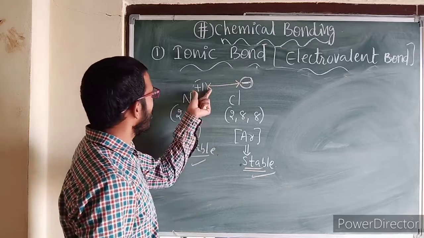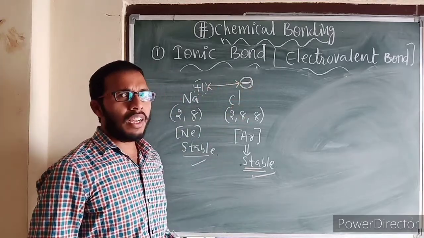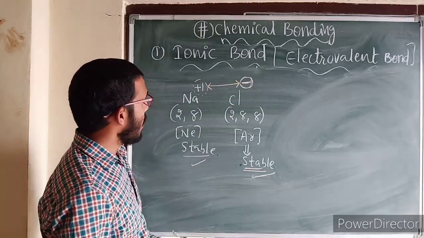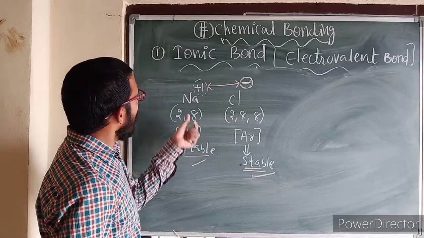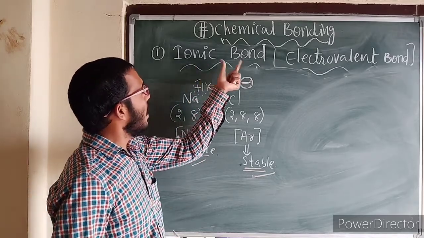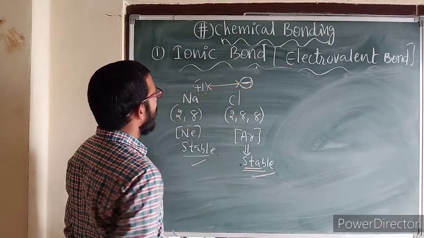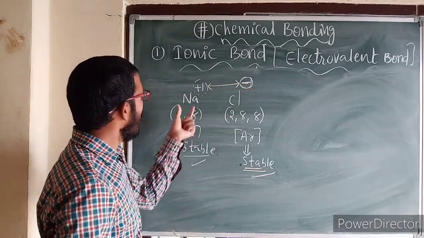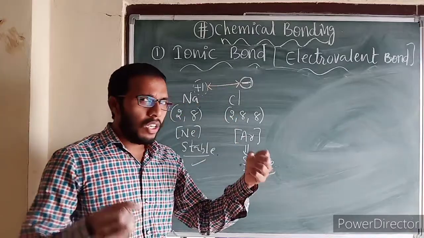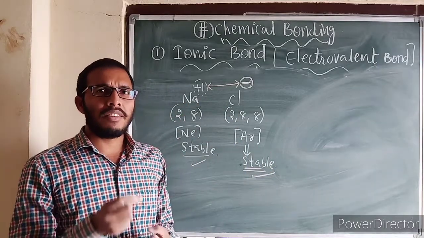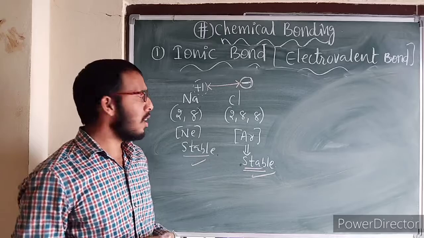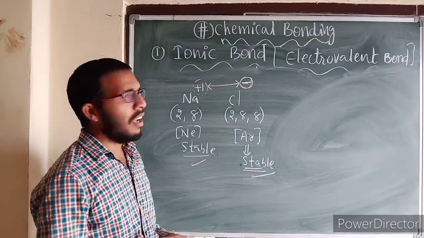If the charges are like, electrostatic repulsive forces operate. So how can we define the ionic bond? The electrostatic force of attraction which holds cation and anion together to form a stable entity or compound is known as an ionic bond.